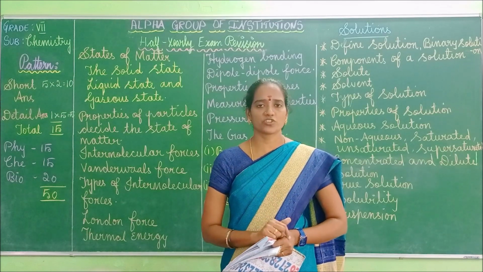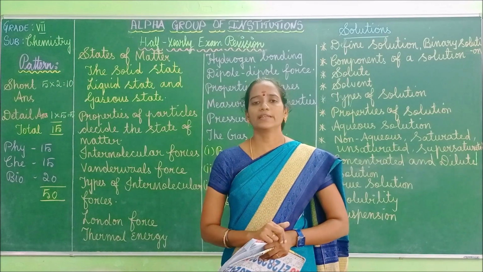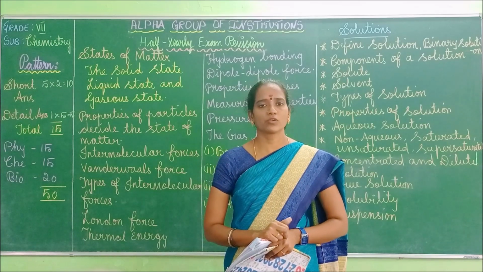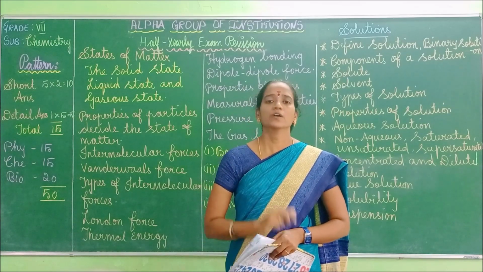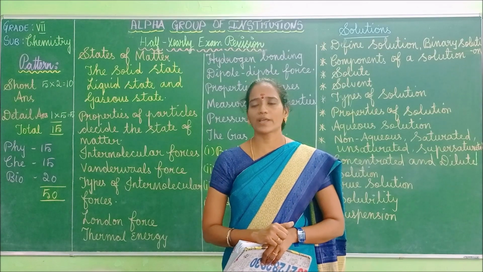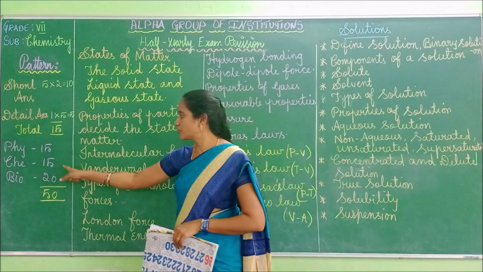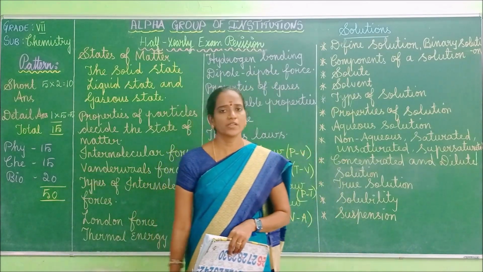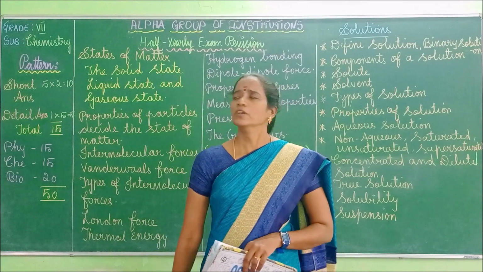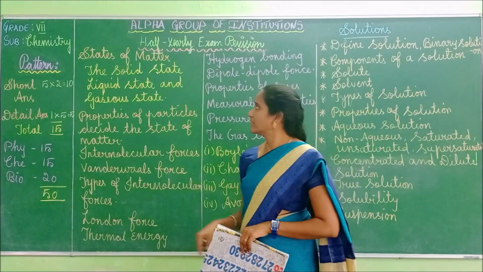Either-or type question you will be getting. So 1 detailed answer is compulsory. So totally 15 marks. Overall 15 marks you are going to write. Physics 15, chemistry 15, and biology 20. Right, children? So now let's start the revision.